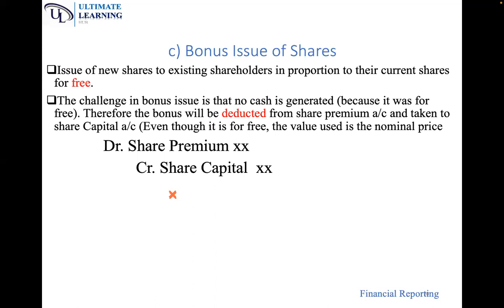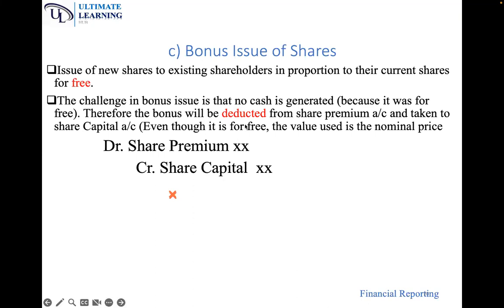The amount that is posted is nominal price. So we post at nominal price, but there is no cash received.